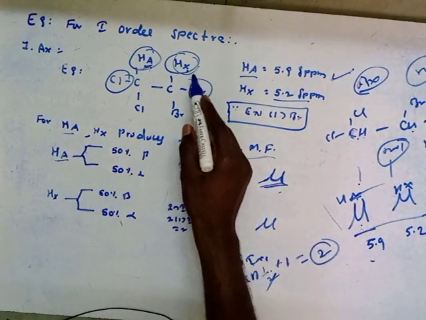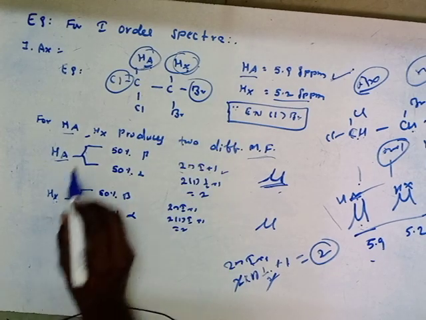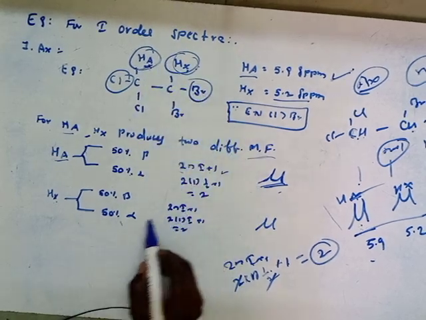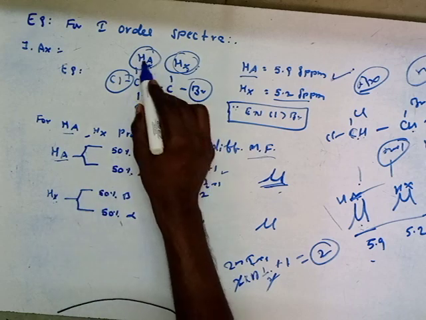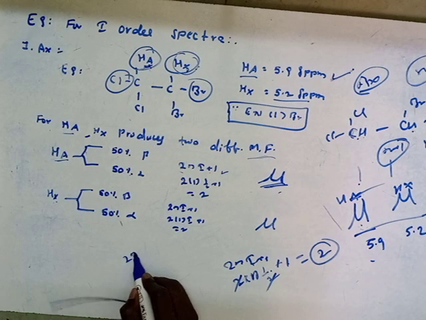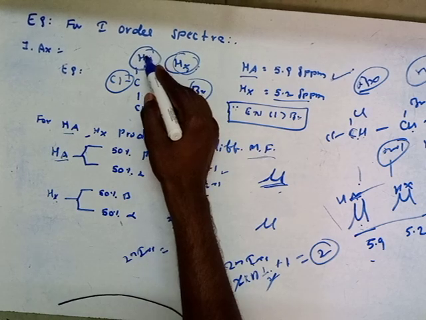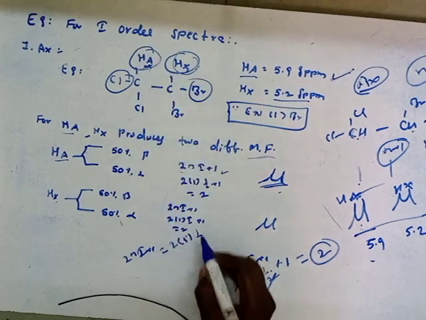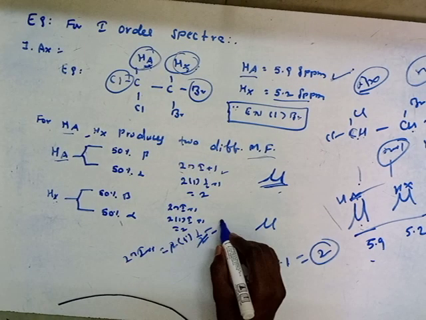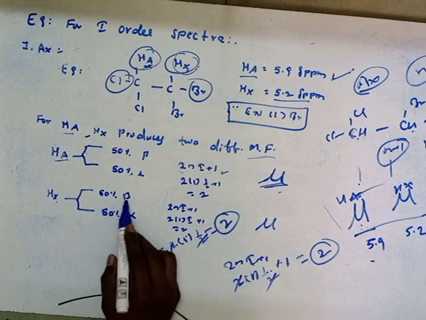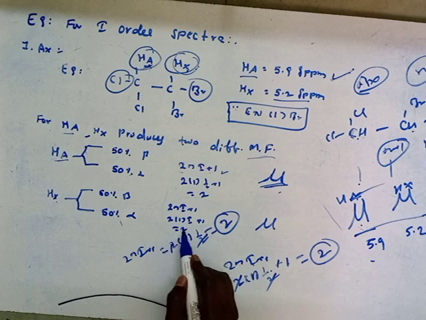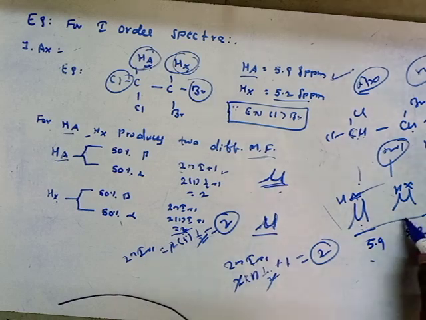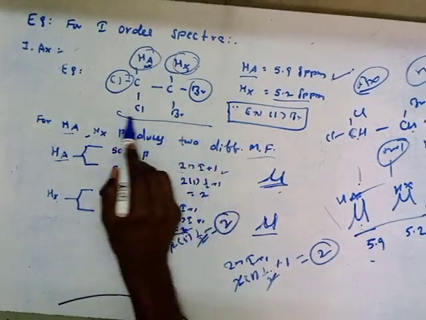Now we are discussing the HX proton. The HX proton is coupled with the HA proton. So how does it happen? For the HA proton, 2nI+1: the number of protons is 1, and the spin value of this HA proton is half. So the 2 cancels and we get 2. That means 50% alpha and 50% beta will exist, and it is simply represented as a doublet. So this is the overall spectrum of this molecule, right?